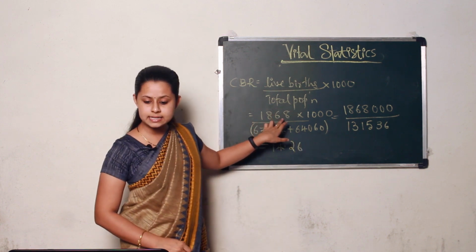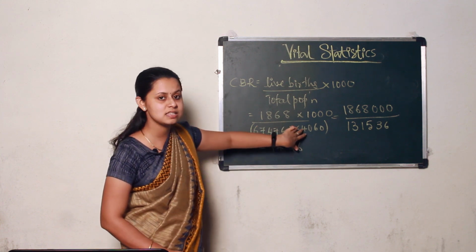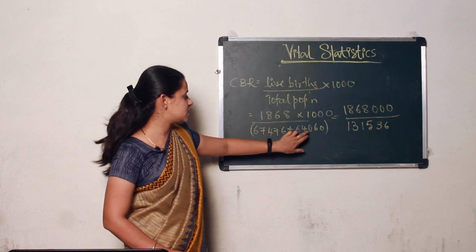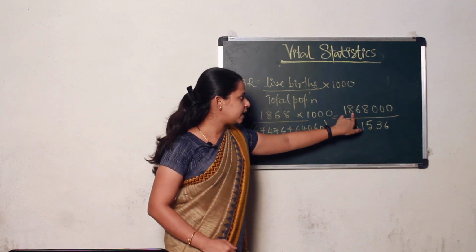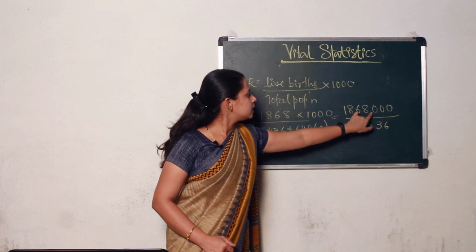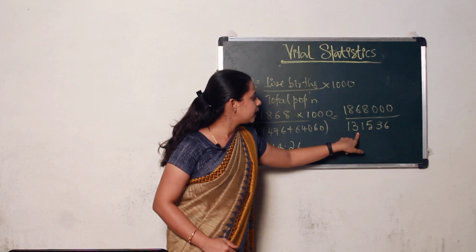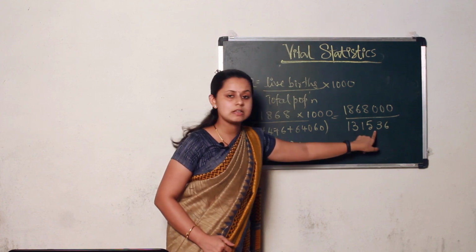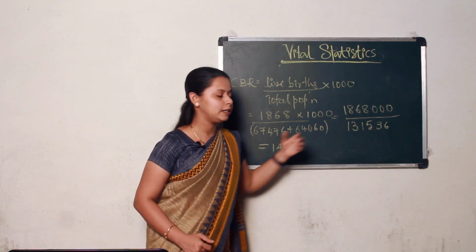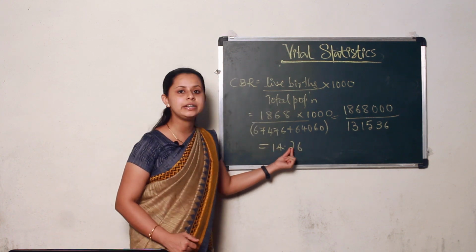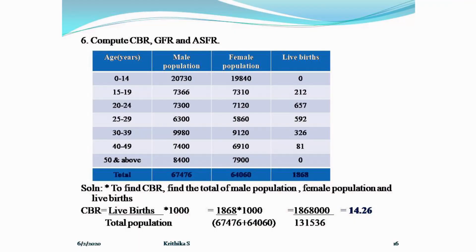So 1868 into 1000 divided by, this is a total of male population and this is a total of female population, 64,060, that is equal to 1868 and 000, that is 18,68,000 divided by 1,31,536. This is a total of male and female population. So answer is 14.26 live births. This is a CBR.